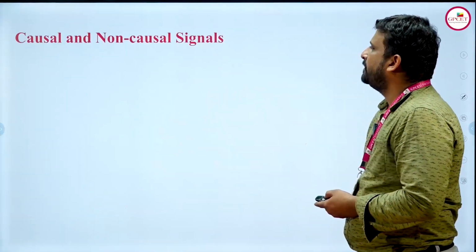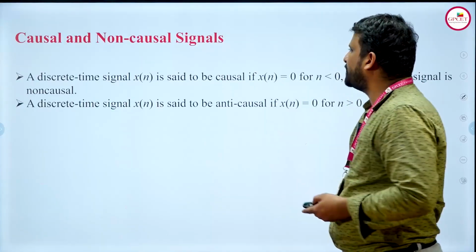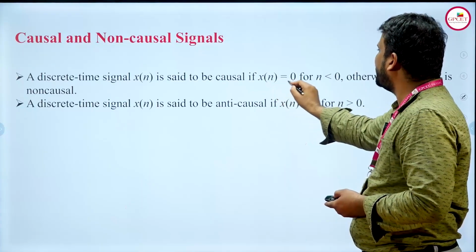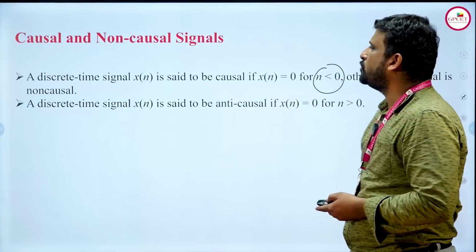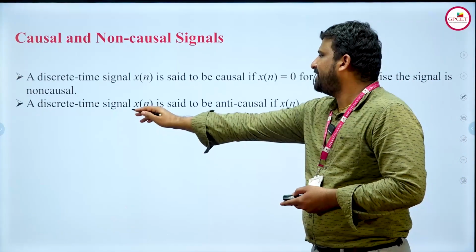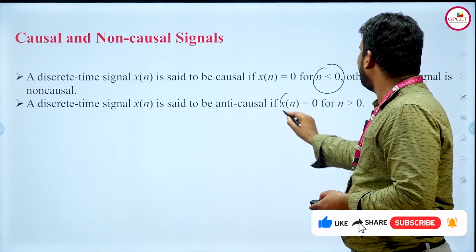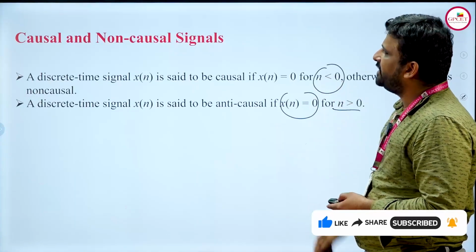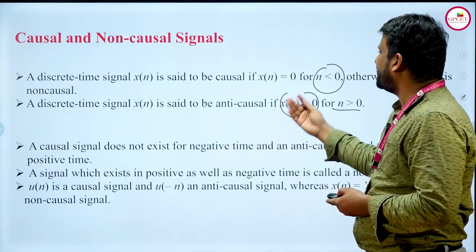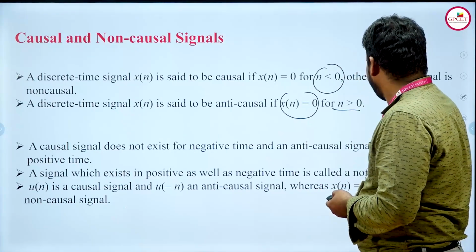And finally, the causal and non-causal signals. We call a signal causal when x of n is equal to 0 for n less than 0. Otherwise the signal is a non-causal signal. A discrete time signal x of n is said to be anti-causal if x of n is equal to 0 for n greater than 0. So with these conditions, we can say which signal is causal and which signal is non-causal.